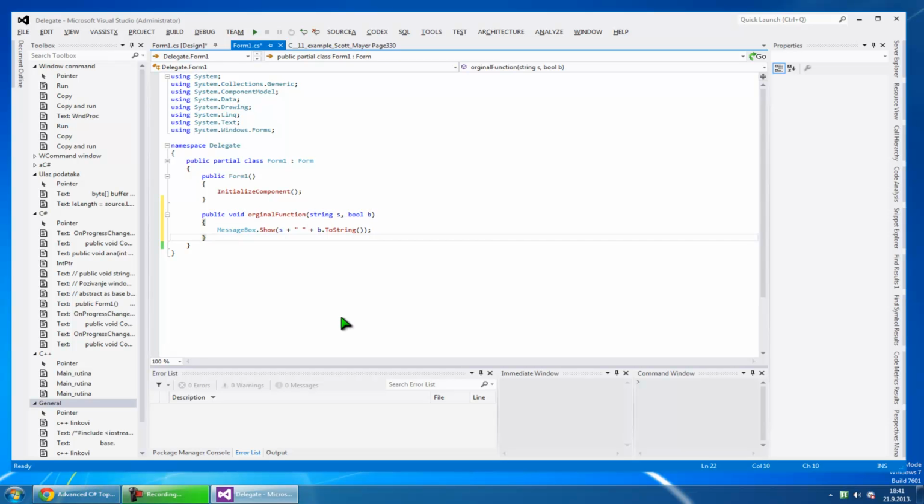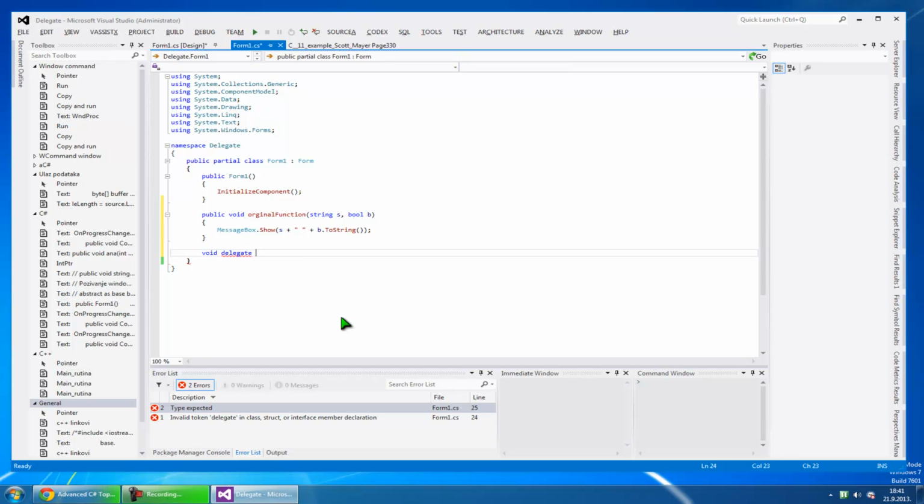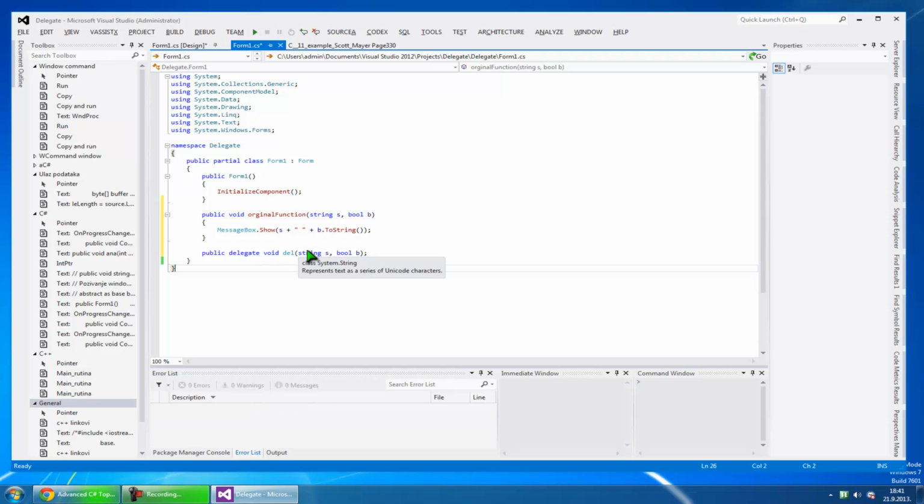I will have to create something like a delegate void, and let's say the name of the delegate will be D. With this signature, I have the same return type and the same prototype.